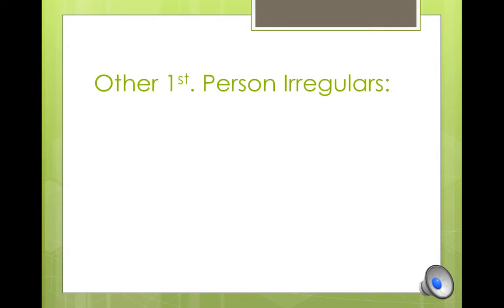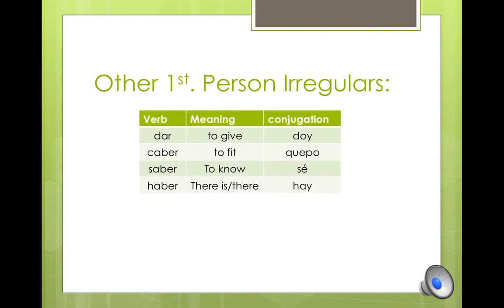Other verbs that are irregular in the first person are these guys. Please make sure to add these to your manila folder. You already have that in the completely irregular section. You need to add caber, saber, and haber.